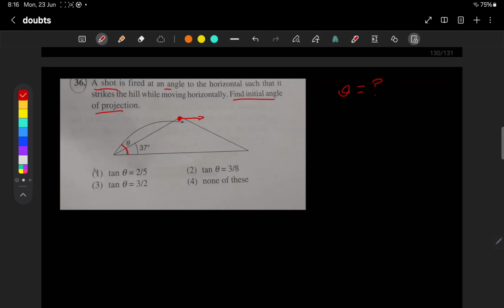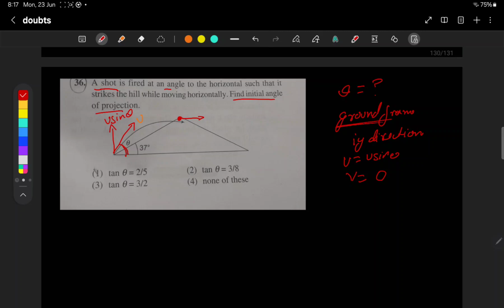So how to approach this? First thing, you look from the ground frame. So I am solving with respect to the ground frame. Looking from the ground frame, you are throwing this with velocity u, and if you resolve it, the vertical component will be u sin theta. So in the y direction, what is the initial velocity? u sin theta. When it reaches here, only horizontal velocity is there. So what is the final velocity? 0.